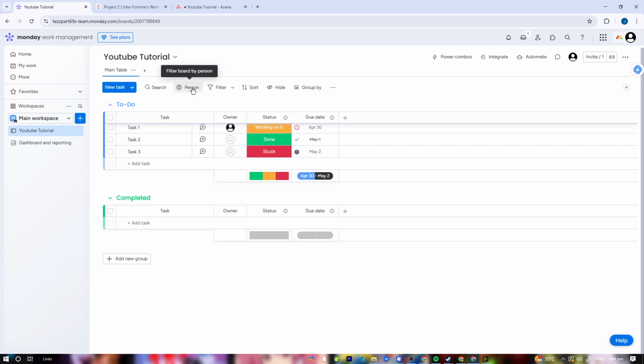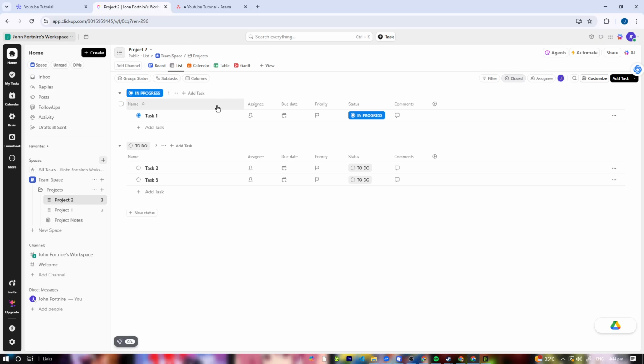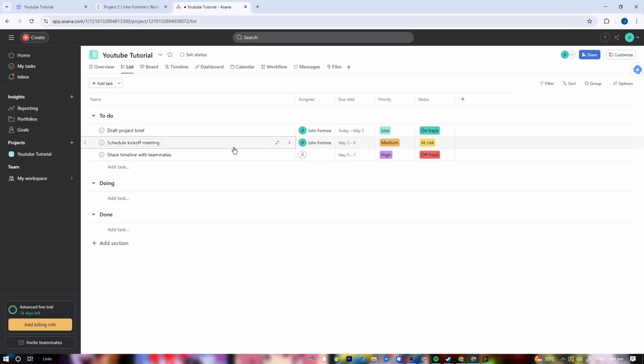monday.com offers over 200 integrations, including Slack, Google Drive, Outlook, and more. It's strong for sales, marketing, and teams. We also have ClickUp right here. ClickUp integrates with Slack, Zoom, GitHub, etc. You can even replace Notion or docs tools inside ClickUp, which is pretty cool. We also have Asana, which is great with tools like Dropbox, Microsoft Teams, and Adobe Creative Cloud. Very polished for creative workflows.